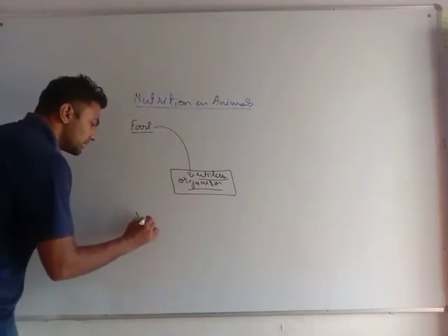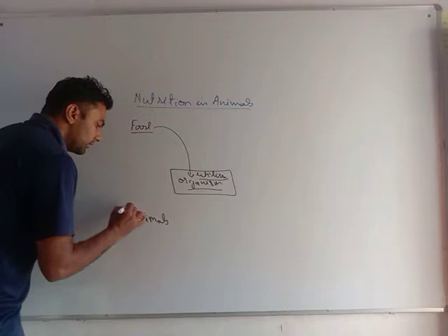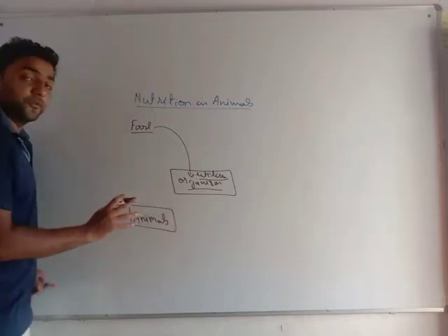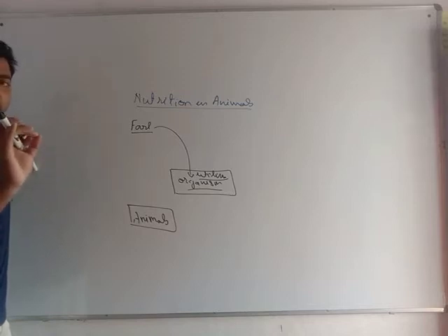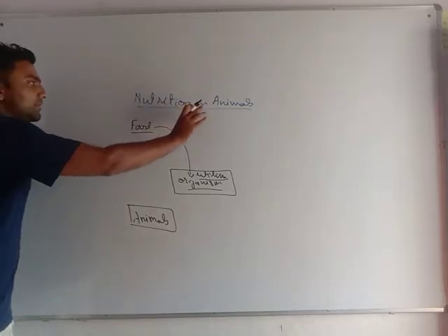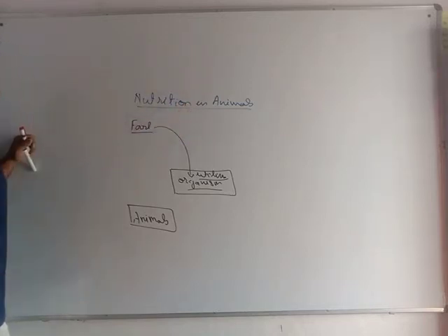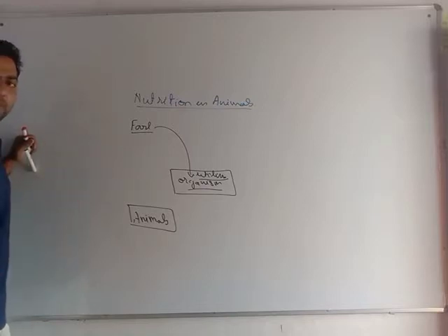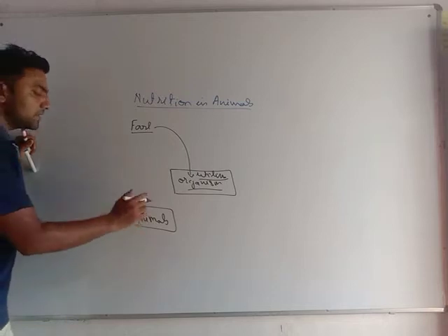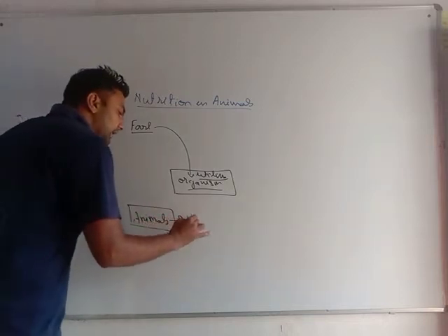Means how animals are taking food from the outside world. Very important. Animals are heterotrophs. In nutrition in plants, we studied two modes of nutrition, that were autotrophic mode of nutrition and heterotrophic mode of nutrition. All the animals are heterotrophs.